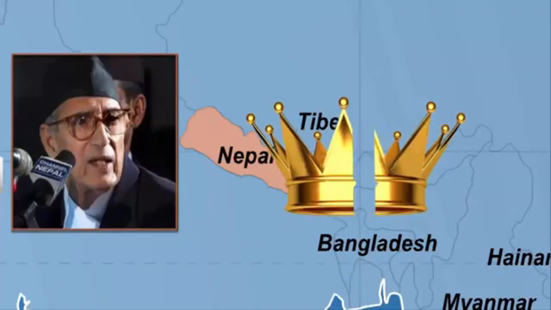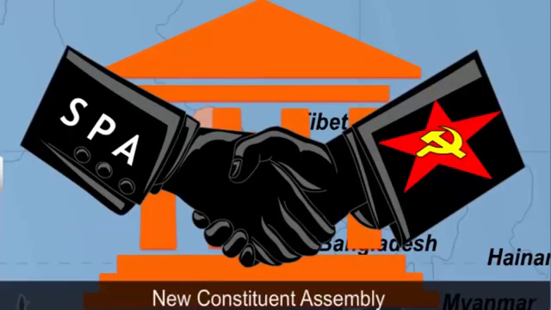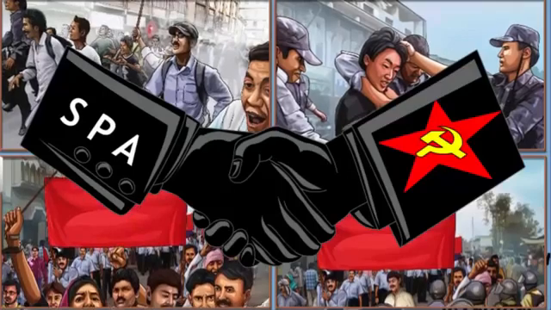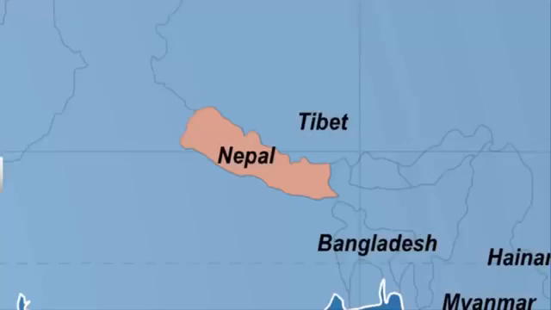The SPA and Maoists came to an understanding about the election of the new Constituent Assembly. This struggle and the People's Movement came to be known as Nepal's second movement of democracy. The Nepali people have become the source of inspiration to all the democracies of the world.